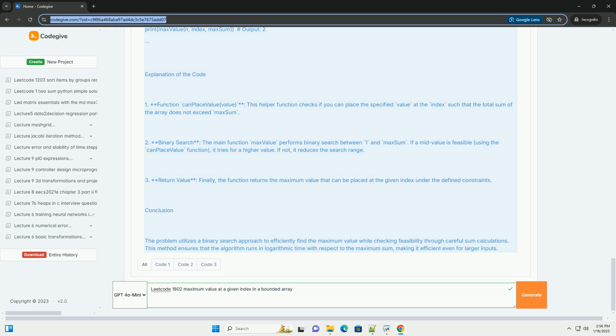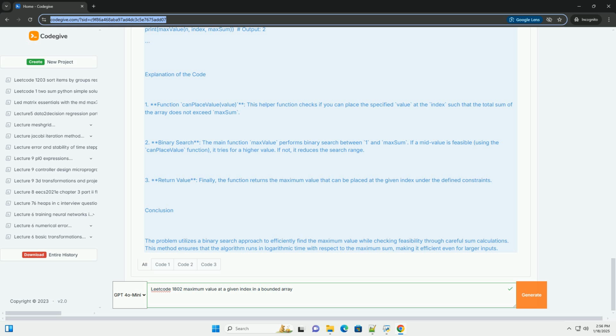Approach. To solve this problem, you can use a binary search approach to efficiently find the maximum value that can be placed at the specified index. One, binary search. The idea is to set boundaries for the maximum value at index. The lower bound can start from 1, and the upper bound can be maxsum.